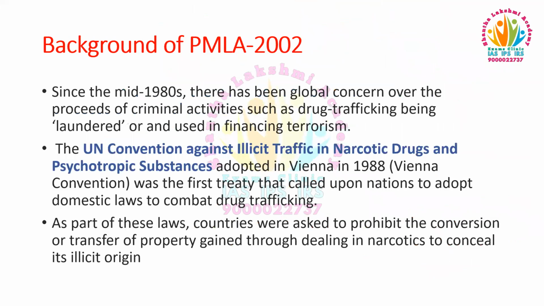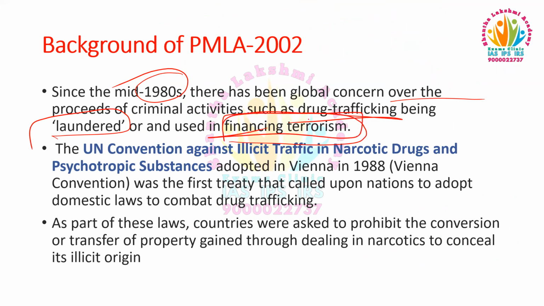Now, let us see the background of this Prevention of Money Laundering Act 2002. In the mid-1980s, there was a global concern over the proceeds of criminal activities such as drug trafficking being laundered or used in financing terrorism. So that's why in 1988, the Vienna Convention was launched.